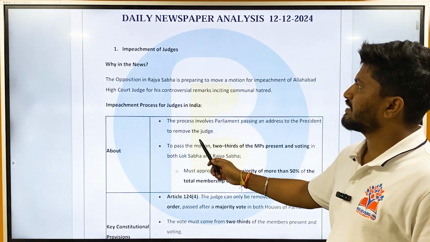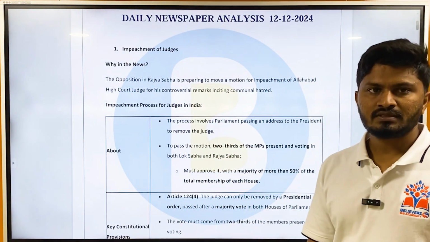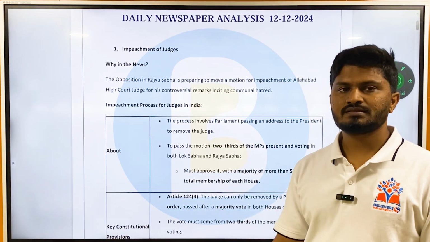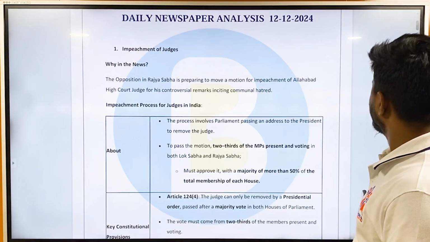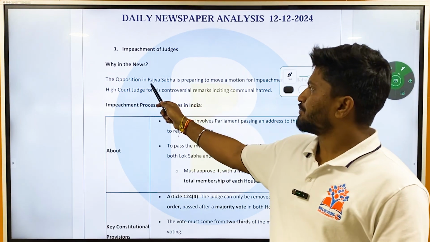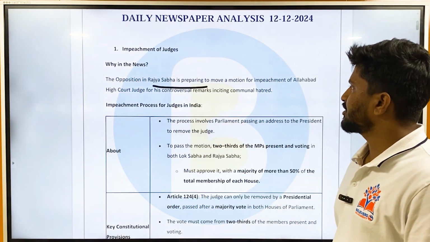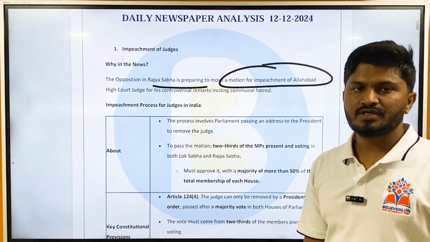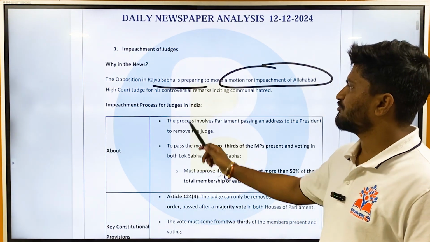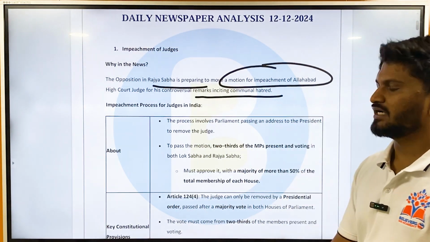So there was an article regarding impeachment of judges. This was covered by most of the newspapers: The Hindu, Indian Express, Business Standard, everyone covered this article. It is news because the opposition in Rajya Sabha is preparing to move a motion to impeach an Allahabad High Court judge for his controversial remarks inciting communal hatred.